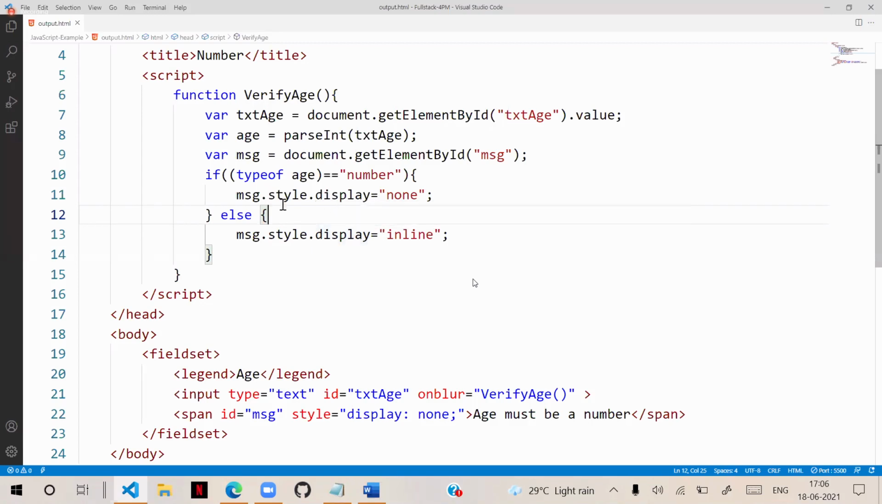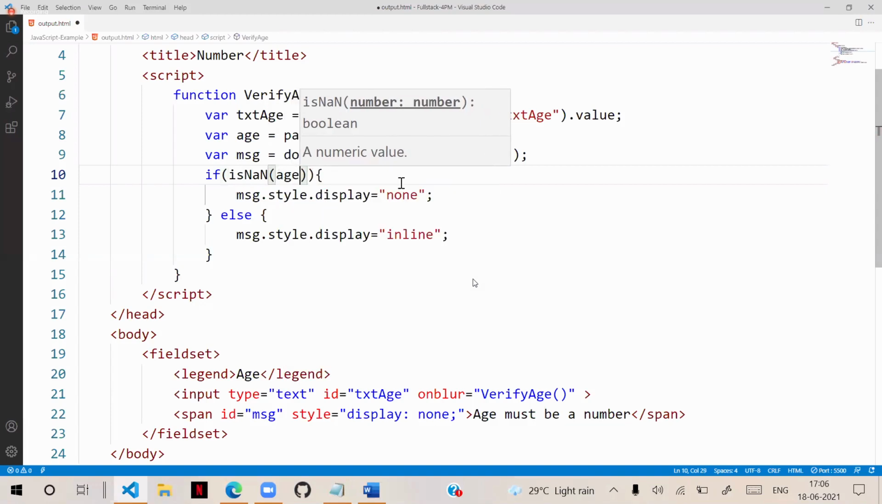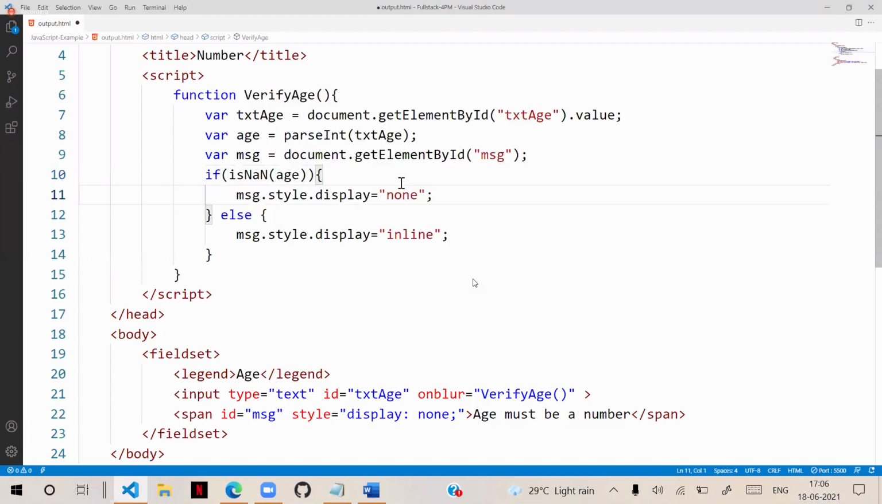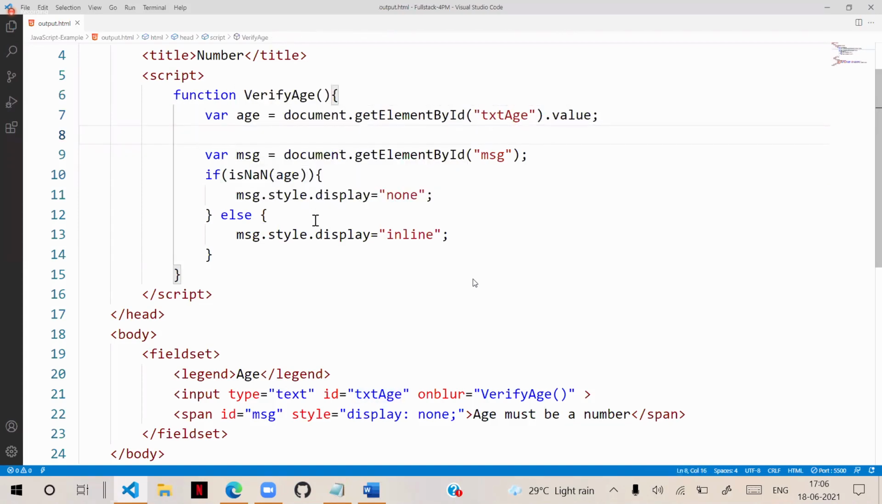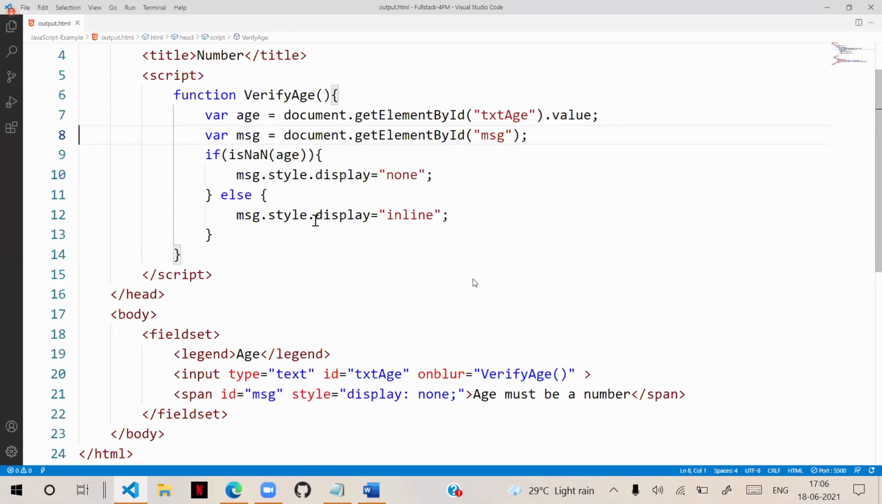So always, so simple. Instead of typeof, you have to just use an option: isNaN, with age. That is the option. For that, you don't need to even convert, because already it is implicitly converting and verifying. So typeof is also used, but when you are statically verifying, not dynamically. Generally, validations all happen dynamically only.